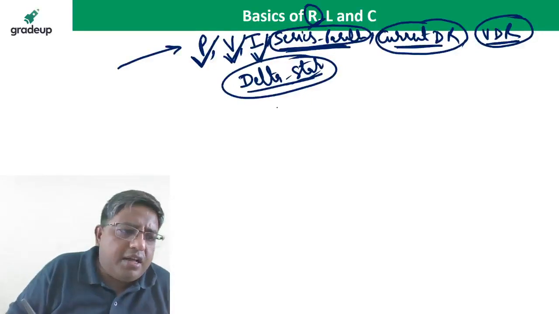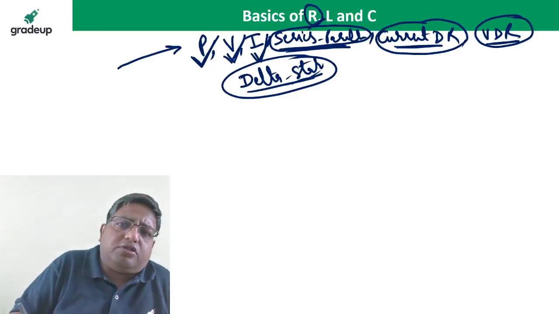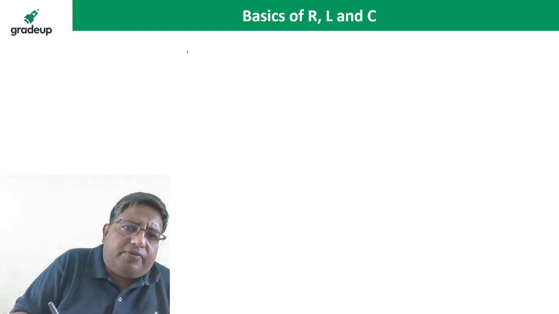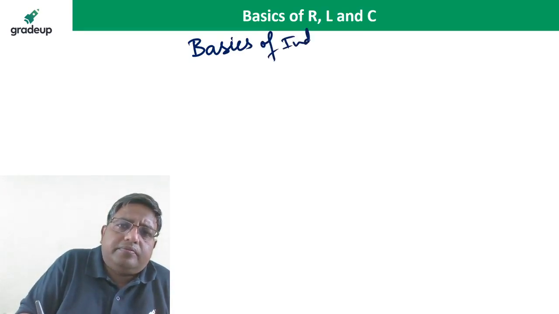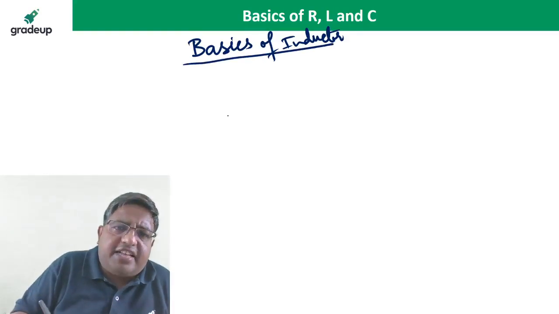Now come to the basics of the inductor. First is the KVL equation.